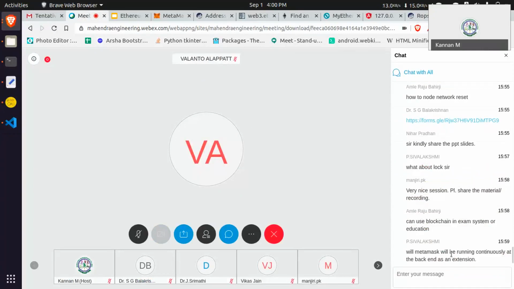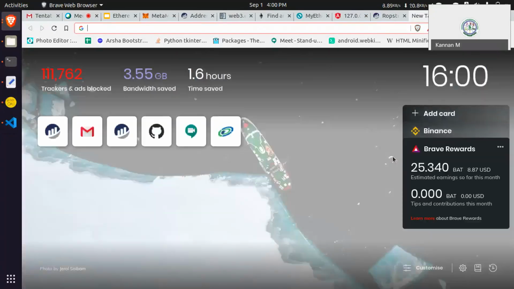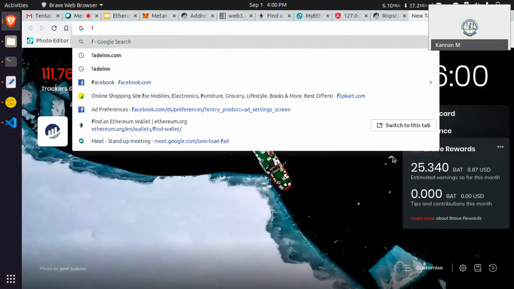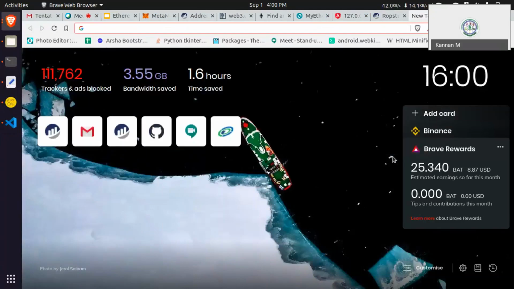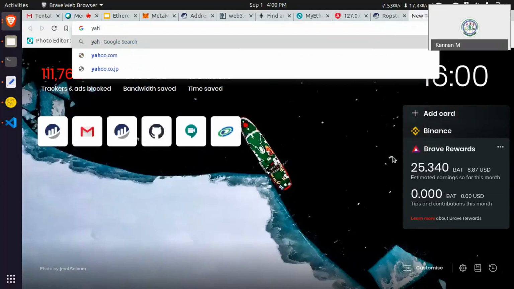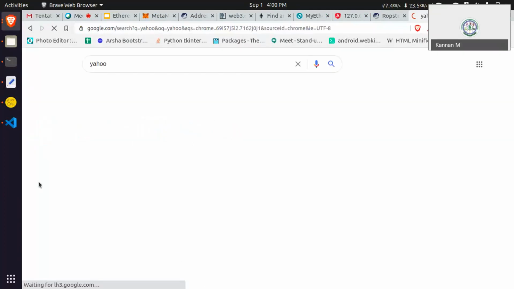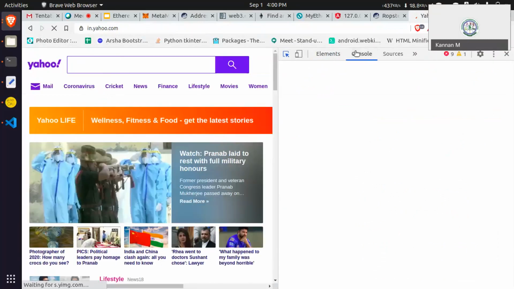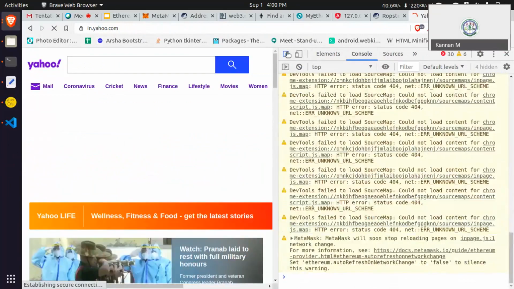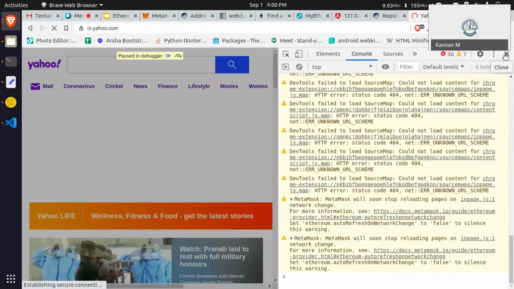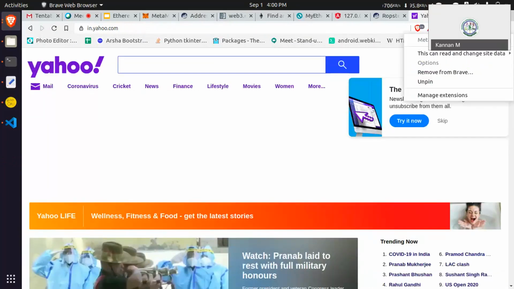MetaMask will be running continuously in the background. If you are opening any website, like Google, we already opened Yahoo. We are opening Yahoo. It's automatic. It does not inject that script into every page, but it is asking. Let's remove it.